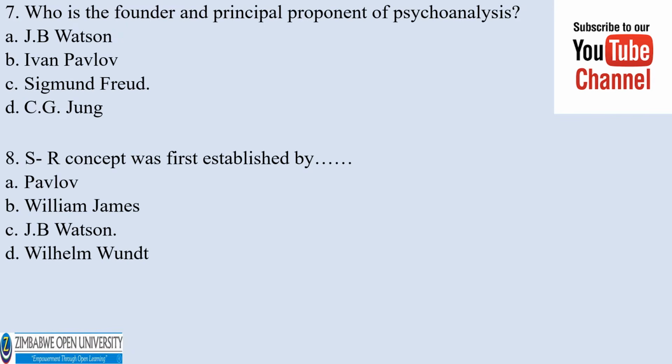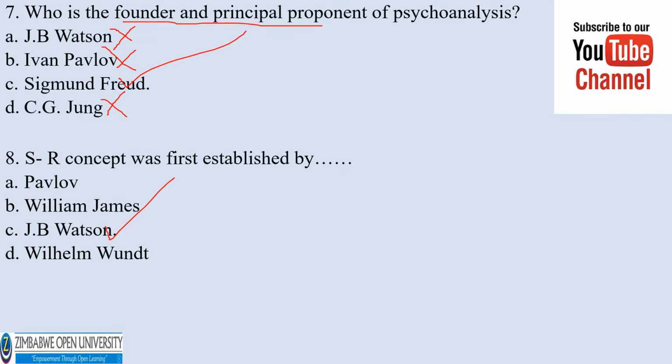Who is the founder and principal proponent of psychoanalysis? Watson, Ivan Pavlov, Sigmund Freud. Carl Jung was also a psychoanalyst, but is not the principal proponent and founder. The S-R concept was first established by Pavlov, William James, Watson, Wundt.